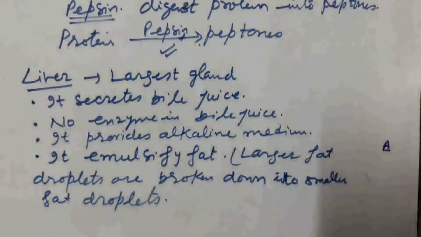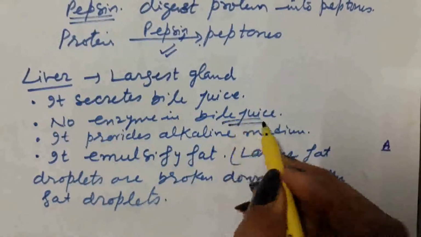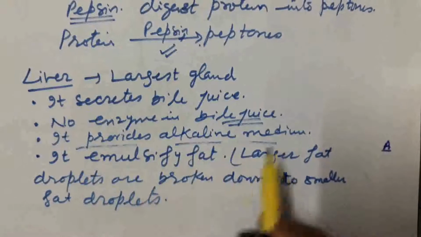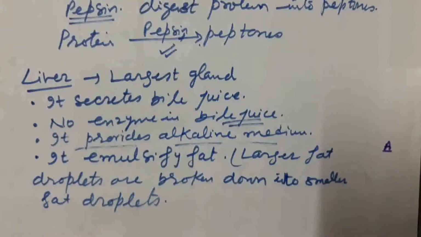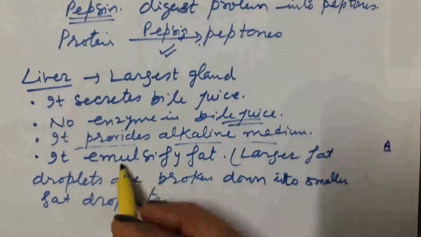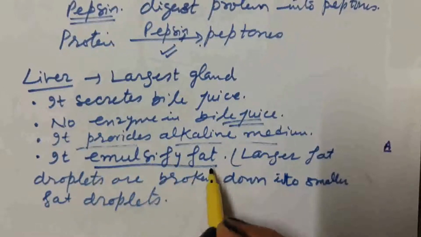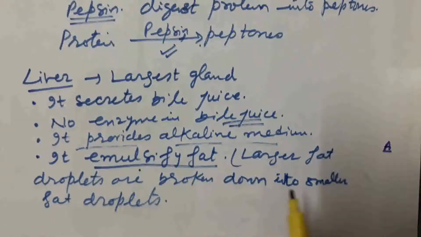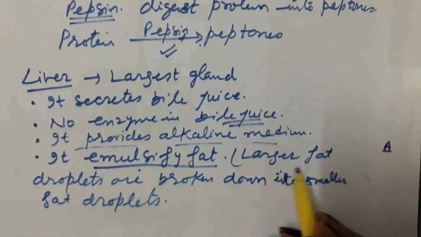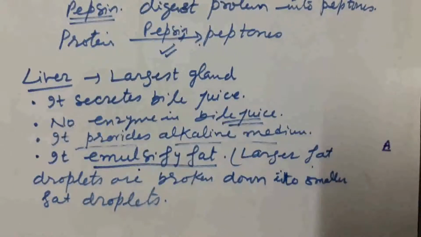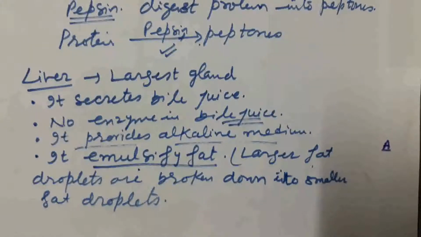So important functions performed by bile juice are: it provides alkaline medium for the digestion of food in small intestine. Besides this, it emulsifies fat. What is emulsification? Bile juice breaks down the larger fat droplets into smaller fat droplets. So the surface area of the fat droplets increases for the easy action of the lipase enzyme which digests the emulsified fat.